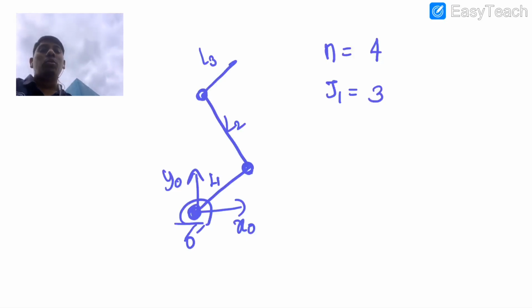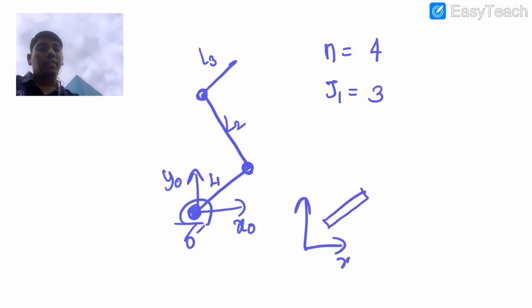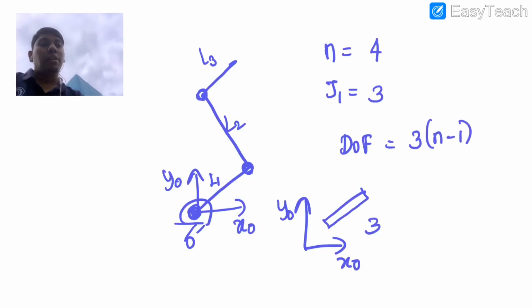But how many motions are possible even if you take a free link in a plane? It is 3, right? So the degree of freedom for a planar case is restricted to 3 per body. So 3 times n minus 1, minus the joint terms. Here this J1 arrests 2 motions and allows 1.